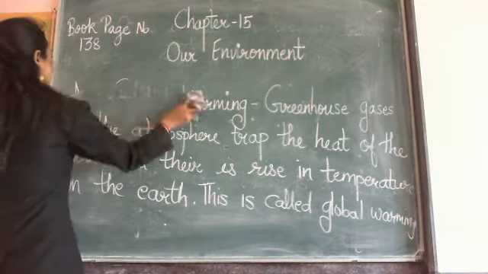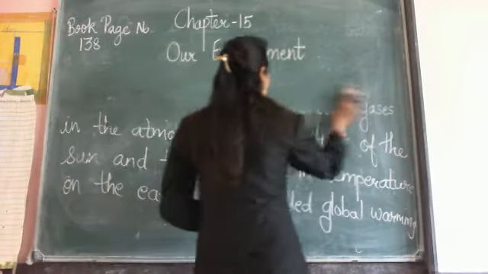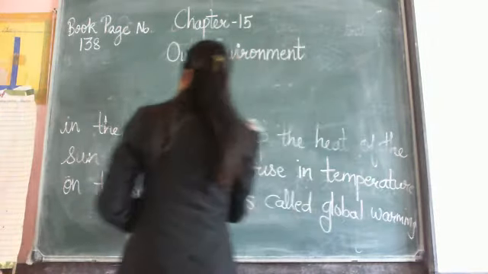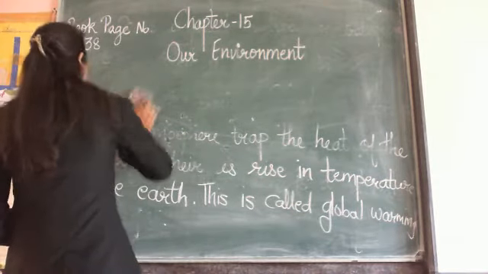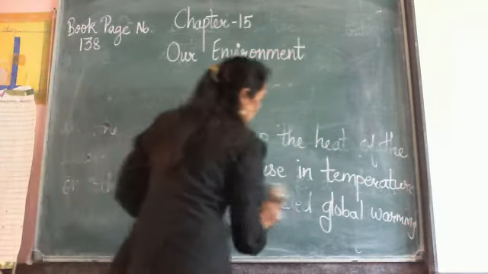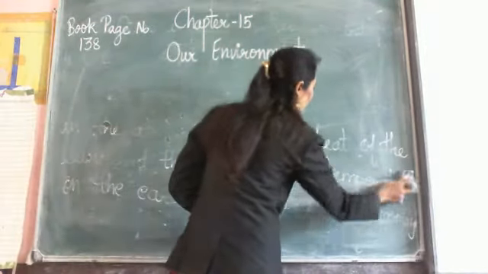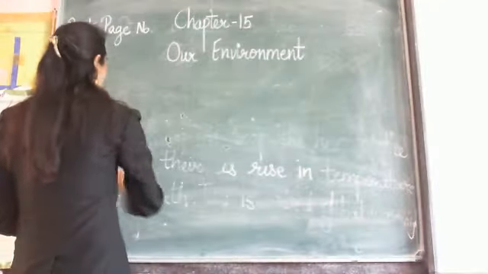I hope you have understood what is global warming. Greenhouse gases trap the heat of the sun and there is a rise in temperature on the earth. This is called global warming. Now, what is pollution? The addition of harmful substances to the environment is called pollution.